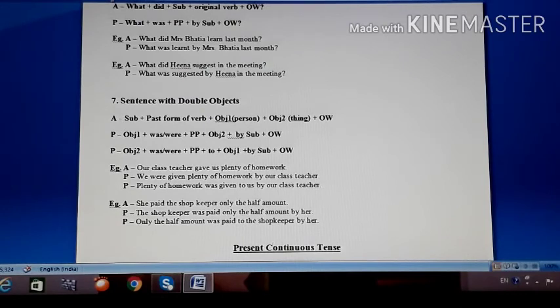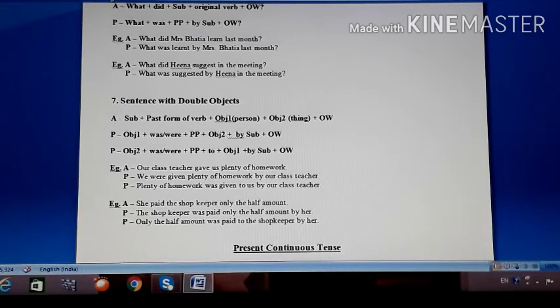So this way, students, you can be clear about changing sentences from active into passive. Remember, you people are studying in English medium, so you can be asked even the reverse thing. Okay, you may be asked to change the voice. Now the sentence given may be in active voice, may be in passive voice. It can be in active, it can be in passive. You are asked only to change the voice. So if it is in active, you will have to change it into passive. If it is in passive, you will have to change it into active.